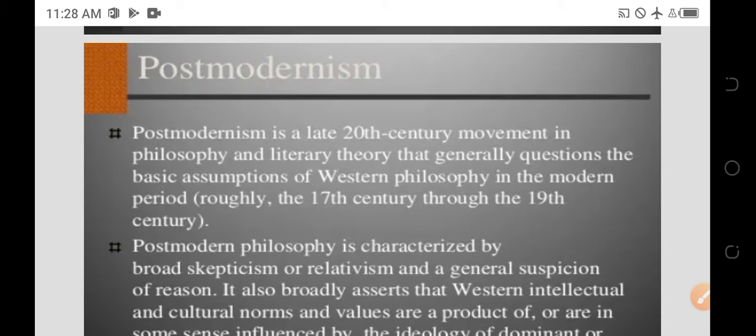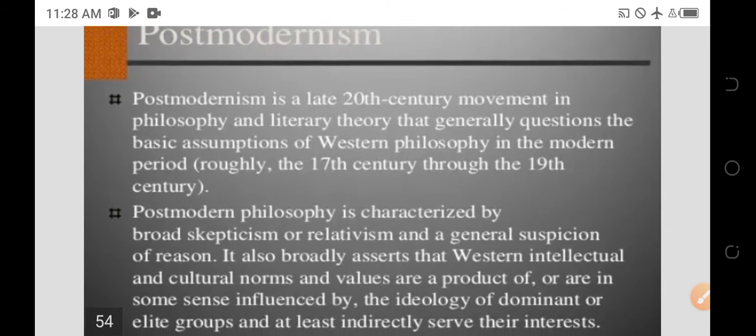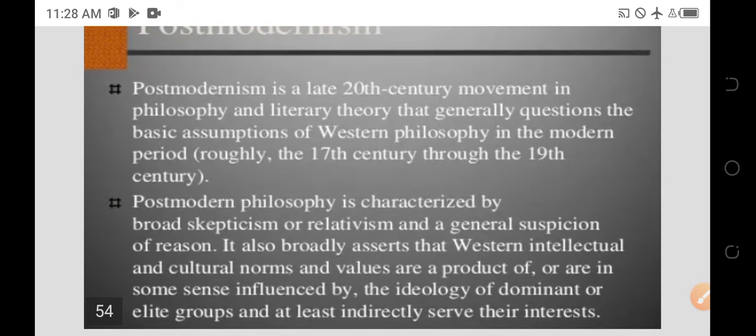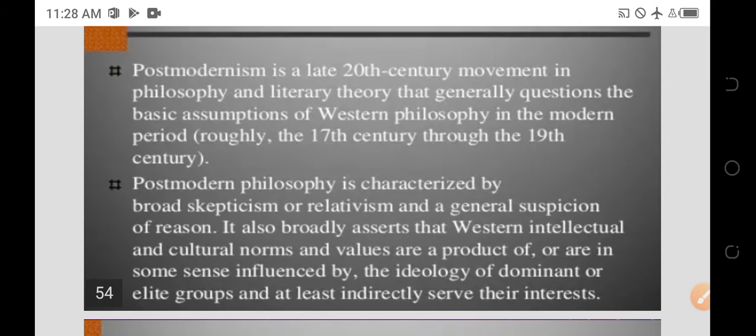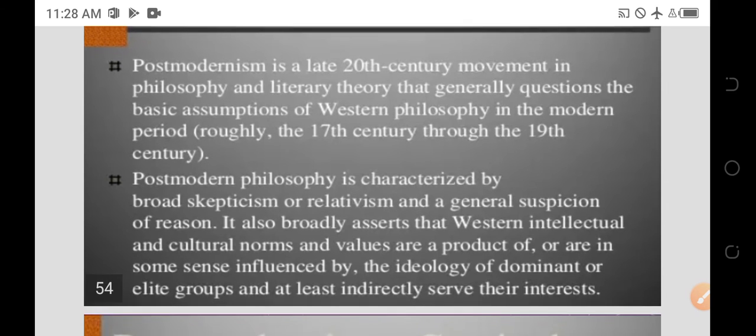And finally, the last Western philosophy is postmodernism. Postmodernism is a late 20th century movement in philosophy and literary theory that generally questions the basic assumptions of Western philosophy in the modern period, around the 17th century to the 19th century.